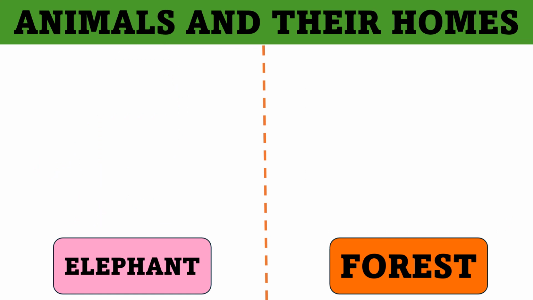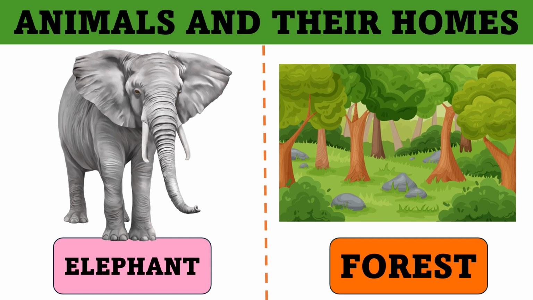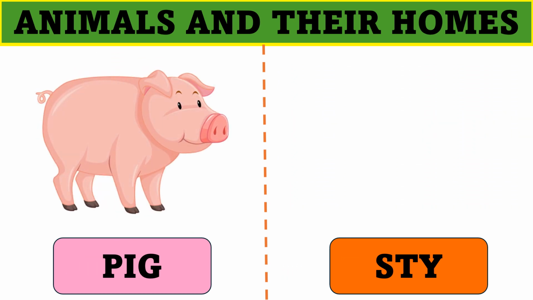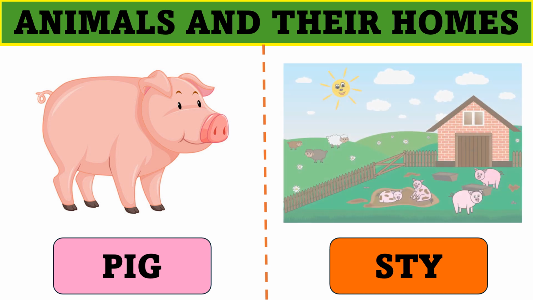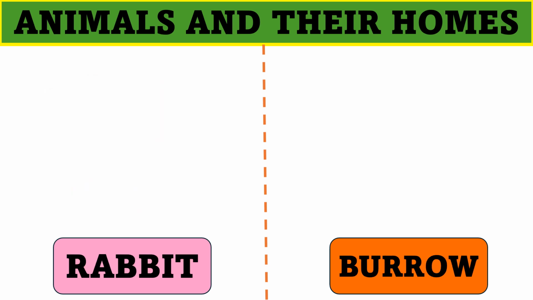Next animal is elephant. And elephant lives in forest. Next animal is pig. And pig lives in a sty or pigsty.